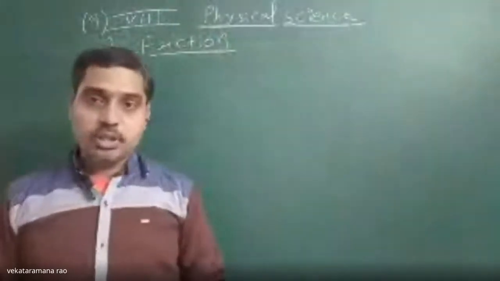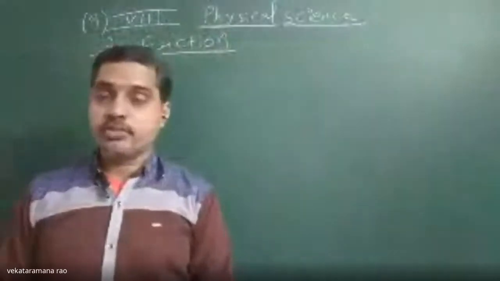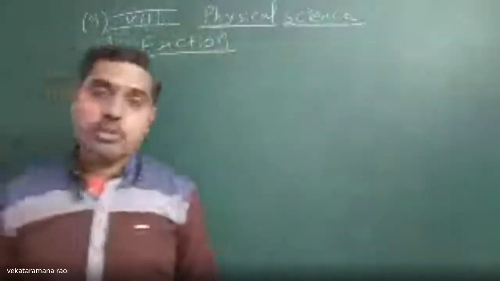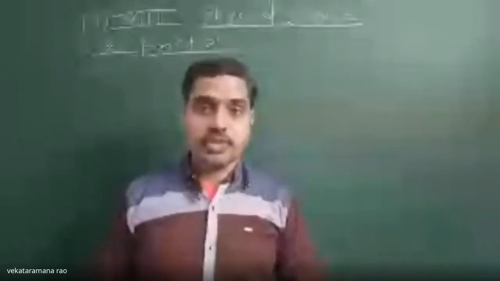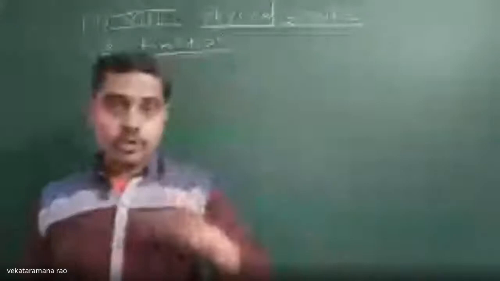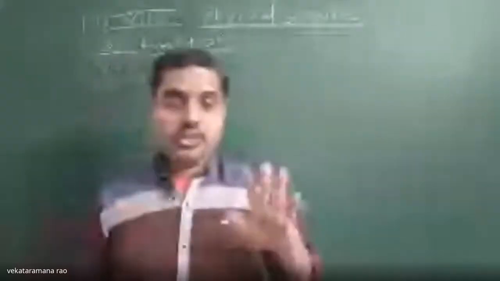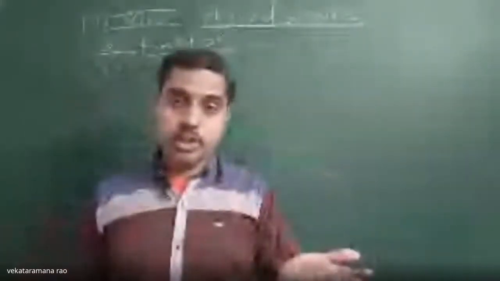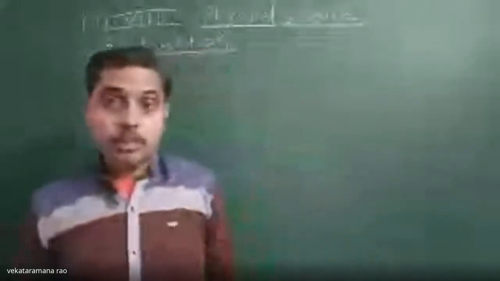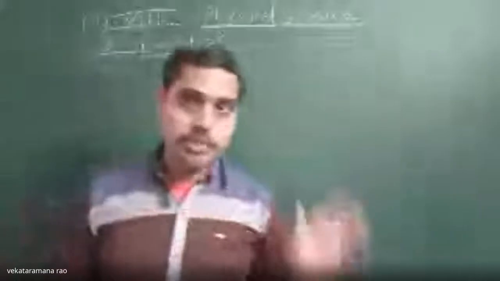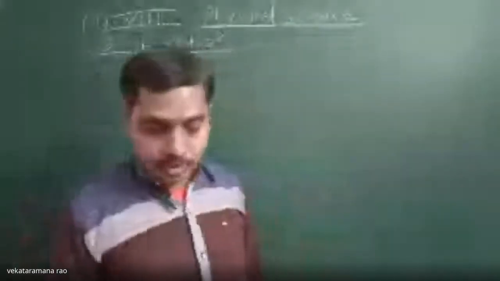Now what is friction? The force acted by the surface on the objects we call friction or force of friction. So what is friction? The force acted by the surface on the body, opposite to the acceleration of the object, opposite to the velocity of the object. That we call friction.